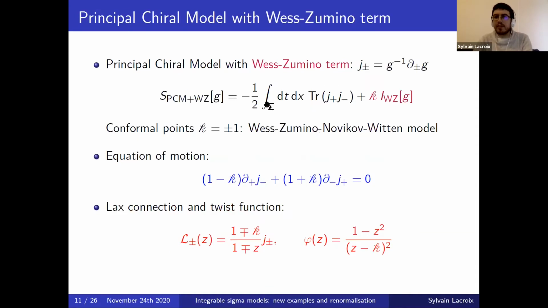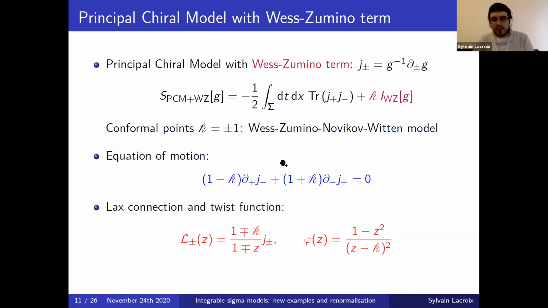So there exists a modification of this construction, which is to add to the model what is called the Wess-Zumino term. So I won't enter into the details of how this term is constructed. It is, in some sense, a topological 3D term. But the idea is just that we can add it to the action with some prefactor k. And this actually has some application to CFTs because when k equals plus or minus 1, we then get a conformal model, which is the Wess-Zumino-Novikov-Witten model.